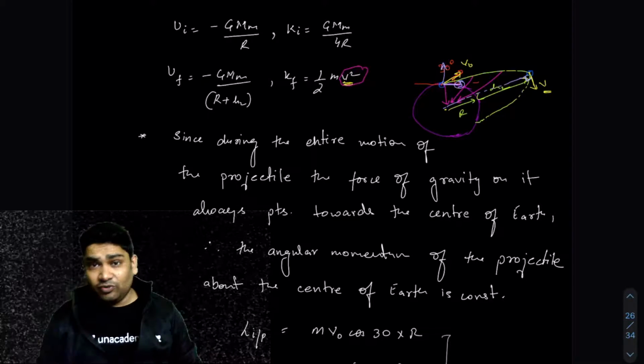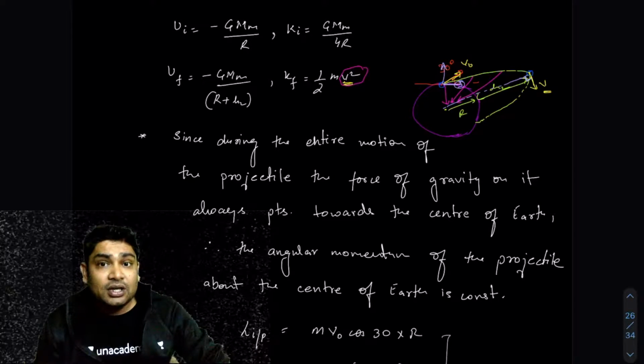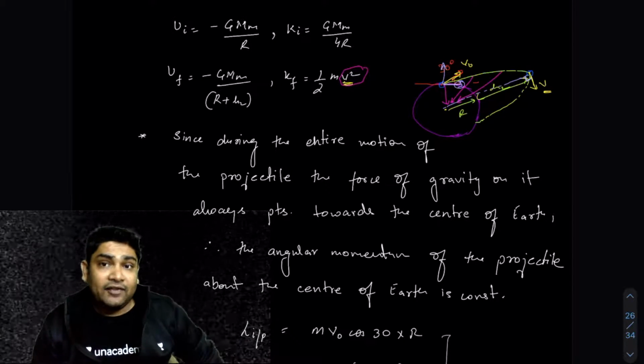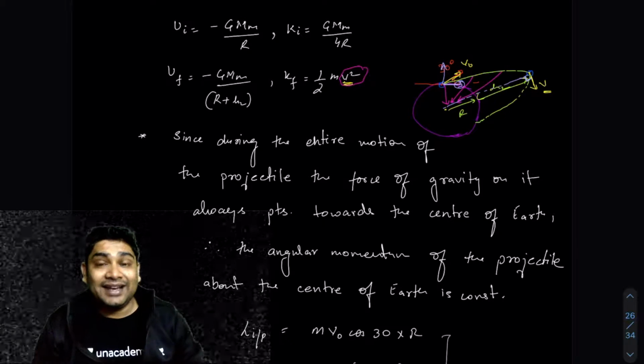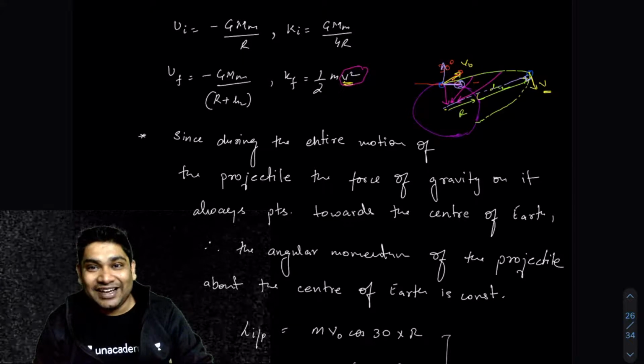We saw the situation of motion, and then we wrote the initial potential energy, initial kinetic energy, which is easy to see. The only issue is I don't know about the velocity at the highest point. If I can figure out the speed at the highest point, then I can write the final kinetic energy. I know the final potential energy. I don't know the final kinetic energy.